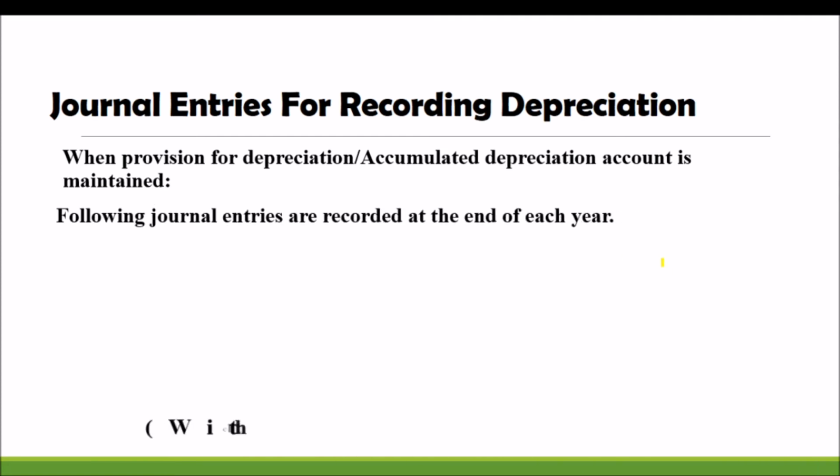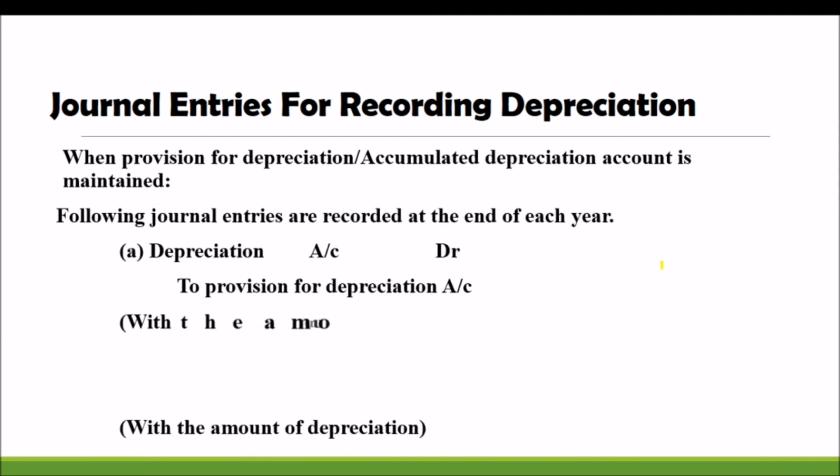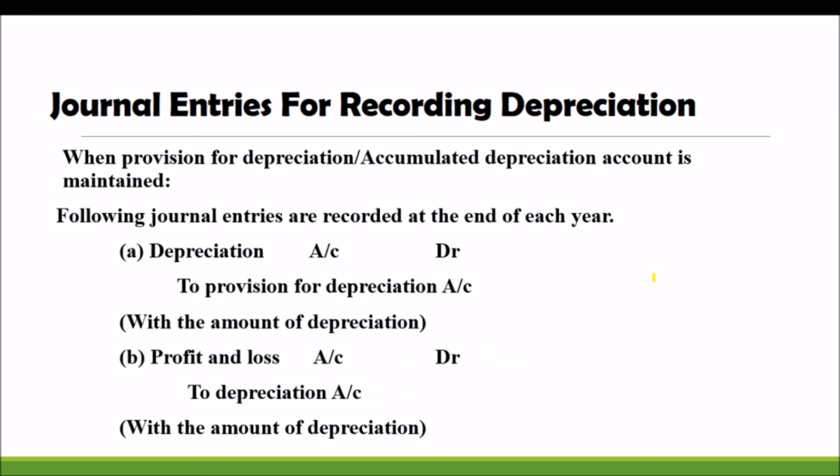In that account, we will write the entries: depreciation account debtor to provision for depreciation, and profit and loss account debtor to depreciation. Remember all these journal entries, very important.